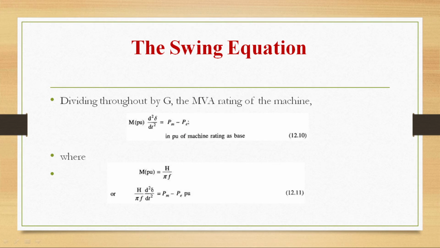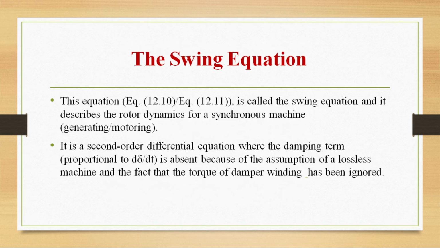So dividing throughout by the MVA rating of the machine, we will get M per unit d square delta by dt square is equal to Pm minus Pe in per unit of machine rating as base, where M per unit is equal to H by pi f. So H by pi f d square delta by dt square is equal to Pm minus Pe in per unit.